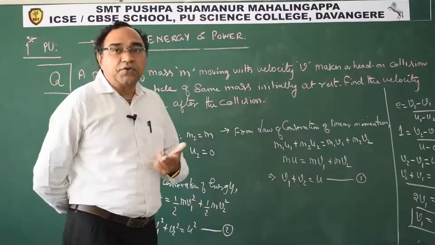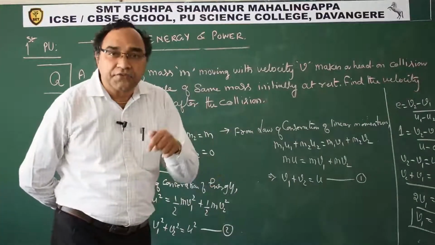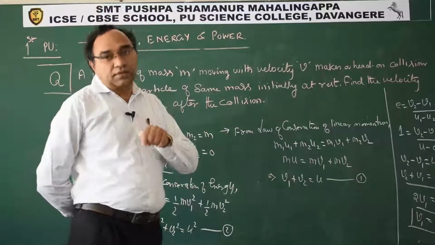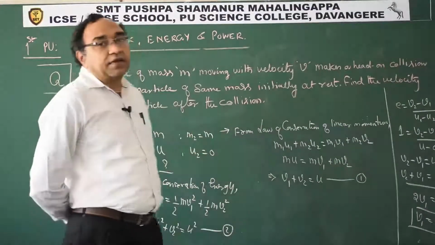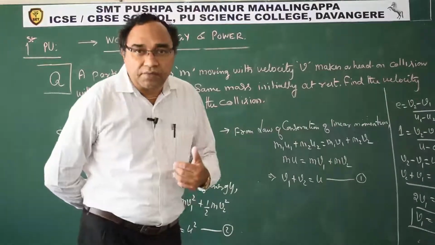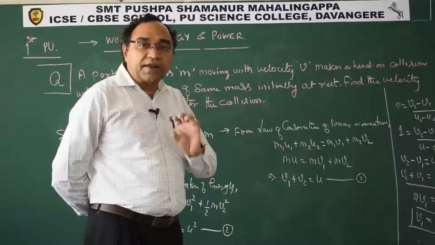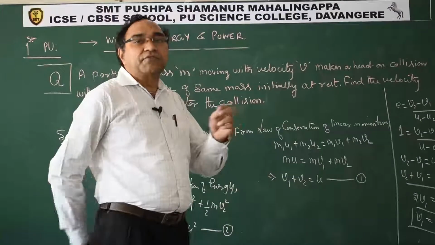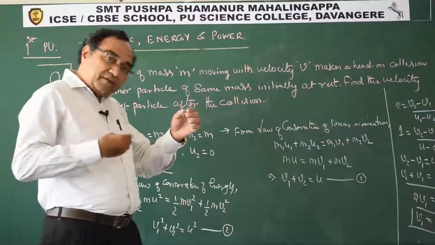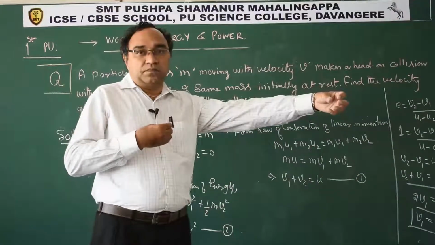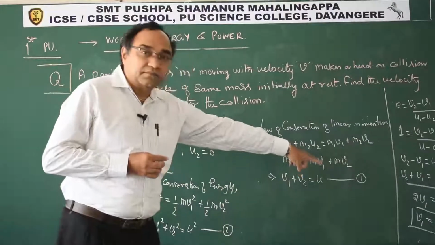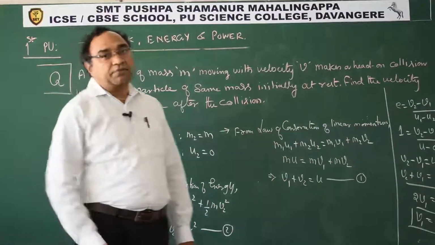So u2 is 0, and v1 is u1. We also confirmed that if the masses are identical, there is an exchange of velocity, meaning v1 will become u2, it is at rest. That is how we can confirm.